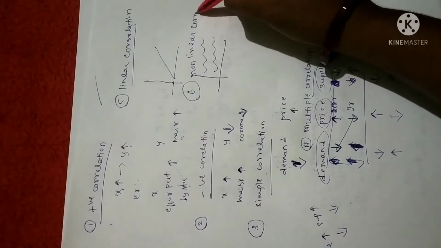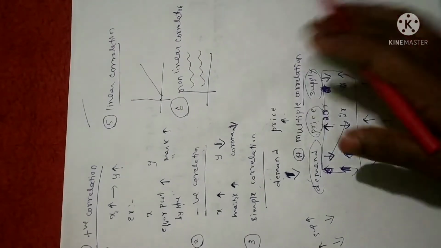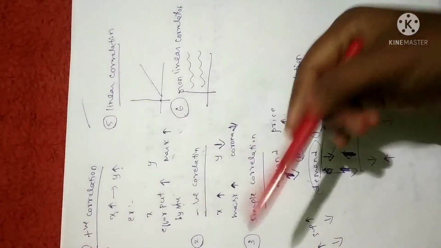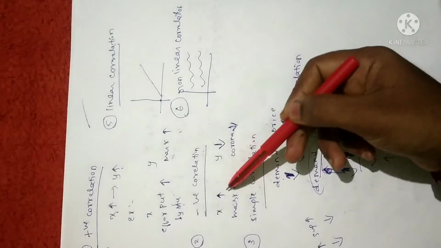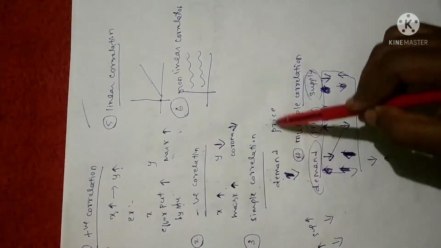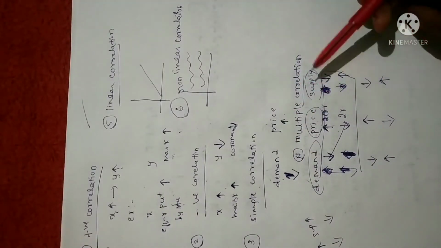Non-linear correlation. Hope it is clear. So there are totally 6 kinds of correlation. Positive correlation, where an increase in one quantity also increases the other. Negative is the opposite: one increases, the other decreases. Simple correlation gives only the relation between two variables. Multiple is when there are more than two variables.